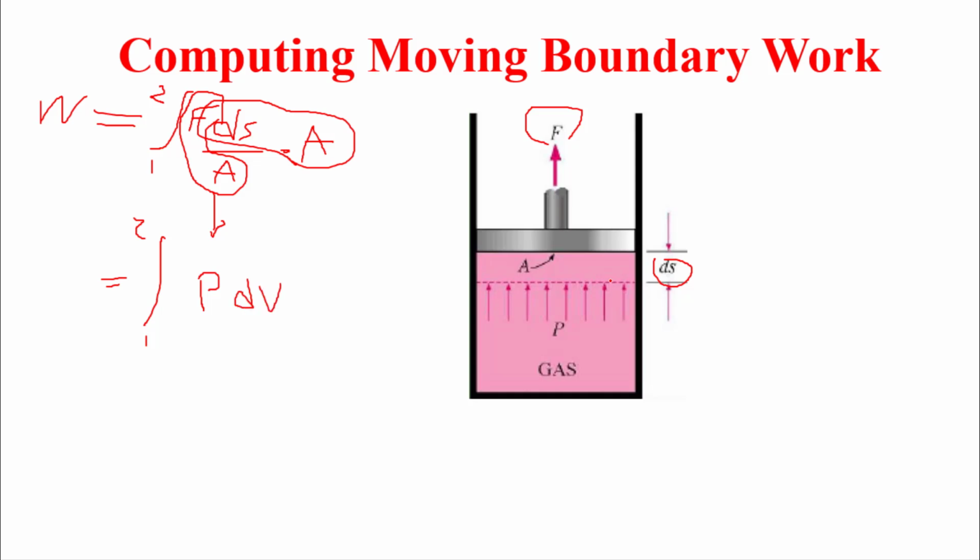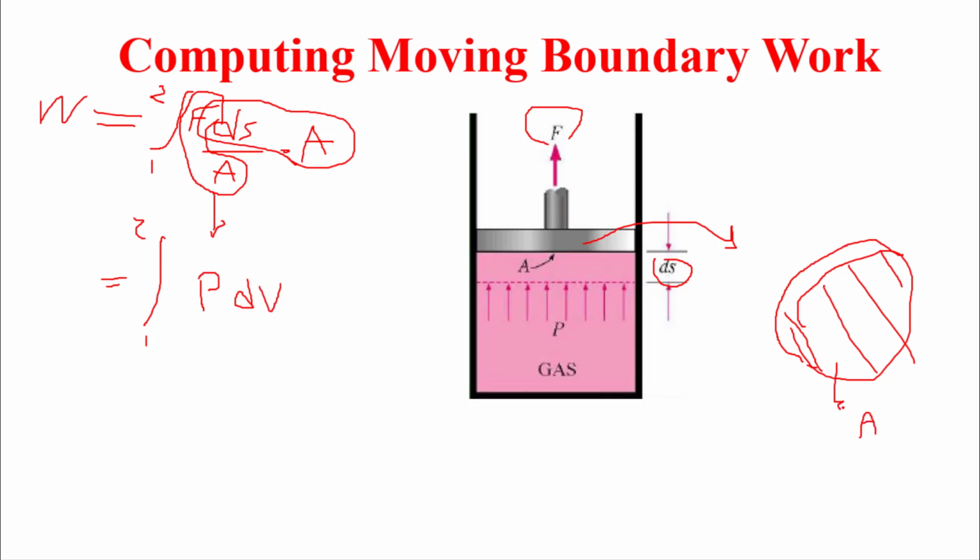And by the way, which area? This is a piston. If we take another view, we'll see this piston like this. Then this is our area, cross-sectional area, circular. If this piston moves this distance, then we are talking about volume. So area multiplied by ds gives us volume, and pressure multiplied by volume.